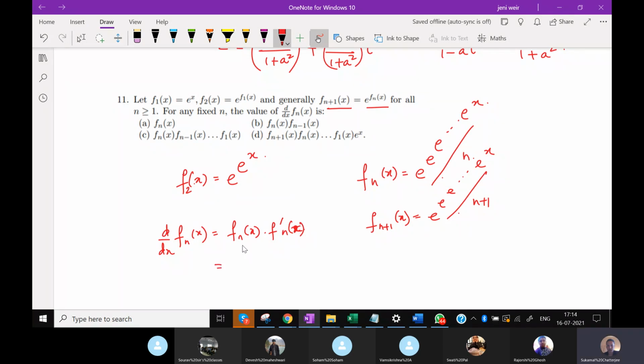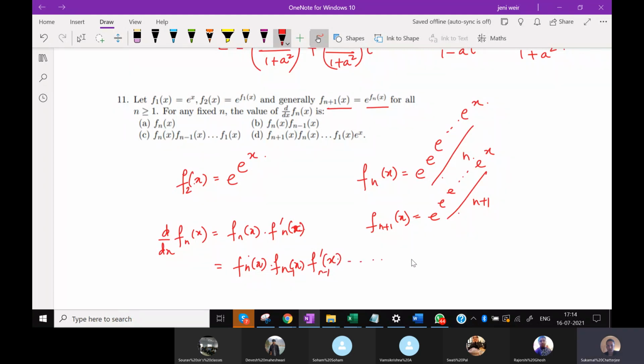So this would be fn(x) into f dashed n-1(x), which will again be f(n-1)(x) into f dashed n-2(x).